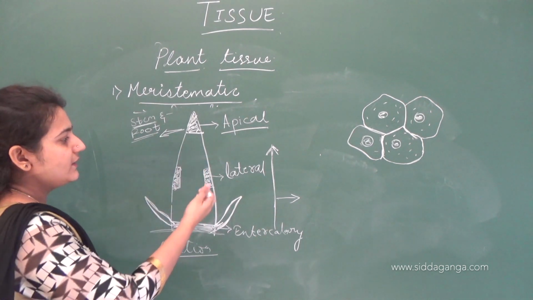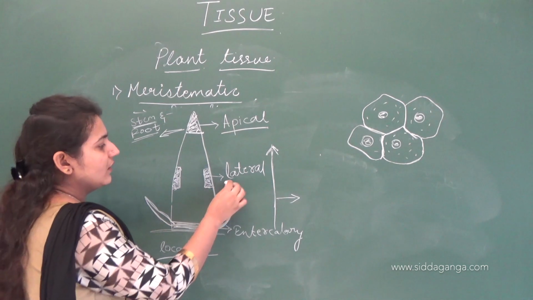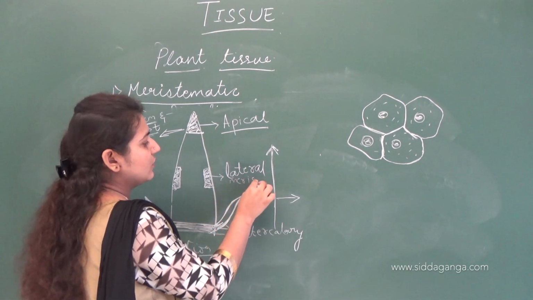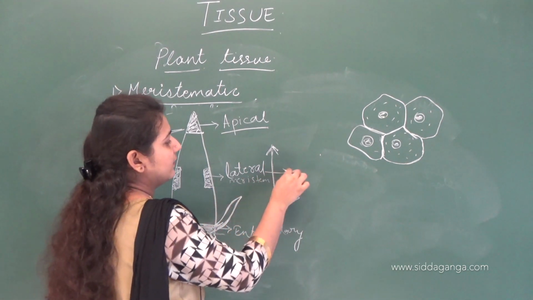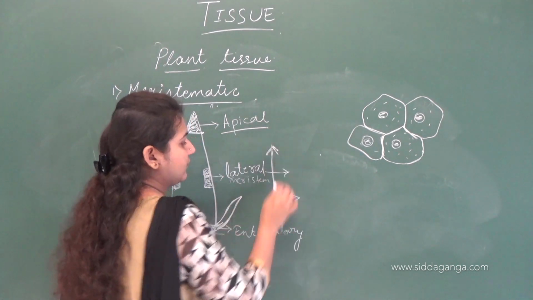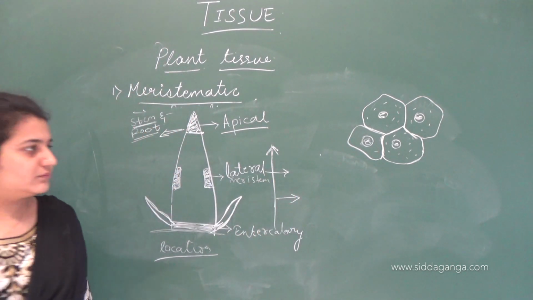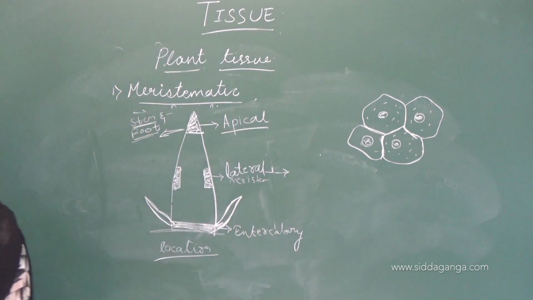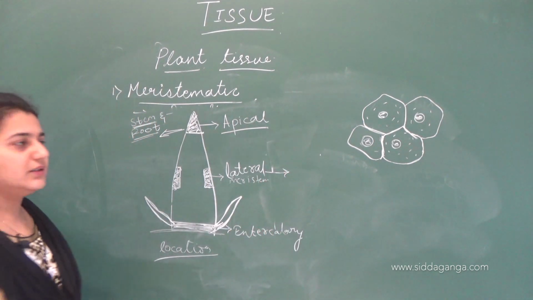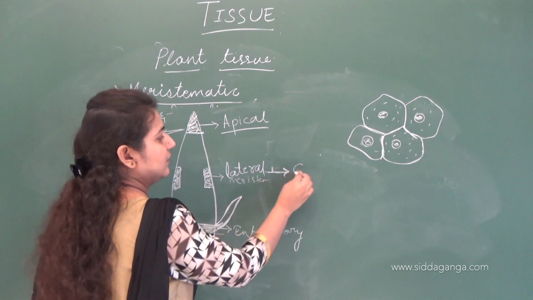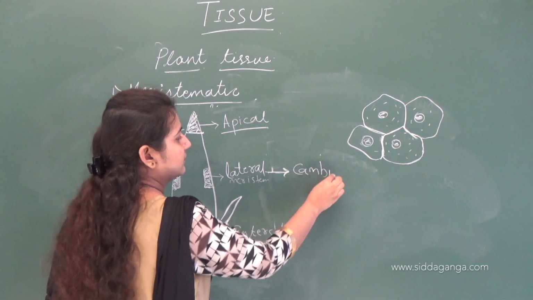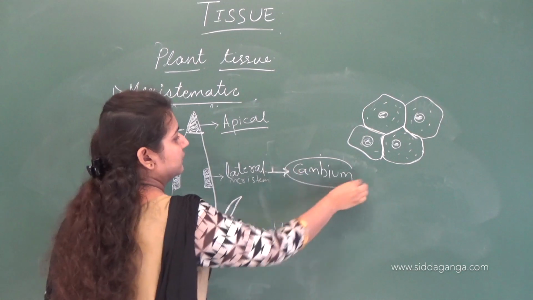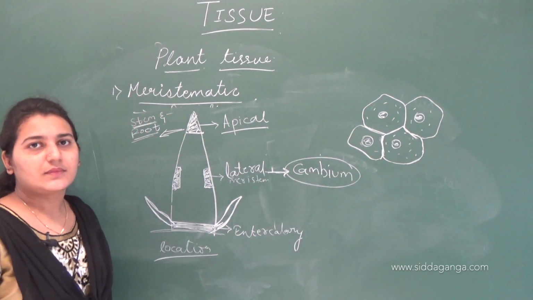And these lateral meristems are also called cambium. Another name for this lateral meristem is cambium.